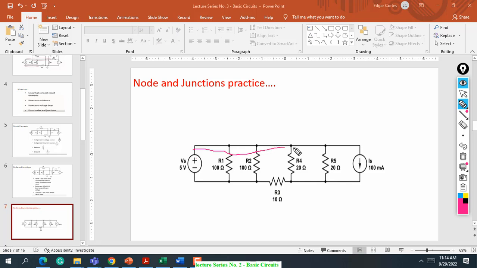This can be a node, and this can be another node, and this is also another node here. So in this circuit diagram, how many nodes? There are 3 nodes. Is there any question? Why only three nodes? Why not 4? Why can this one, highlighted in yellow, not be considered as node number 4?